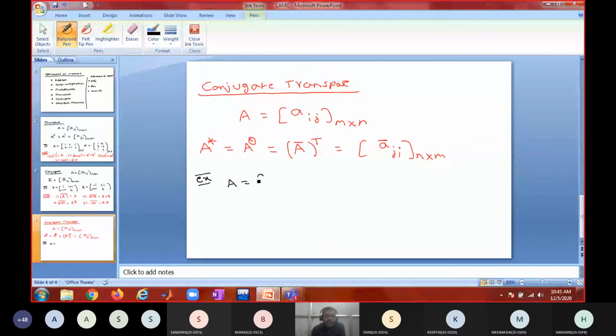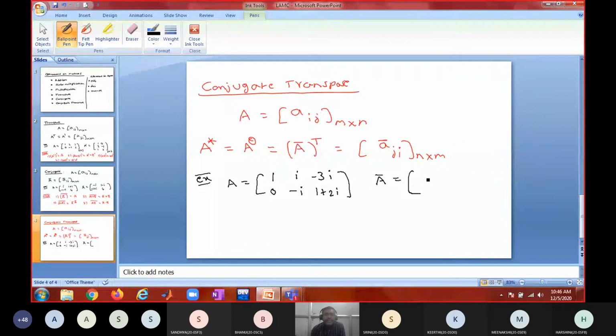Something like, if you have A equal to 1, i, minus 3i, 0, minus i, 1 plus 2i, then what will be A power theta? If you want A power theta, first you find the conjugate and then take the transpose, right? So first I will take A bar.